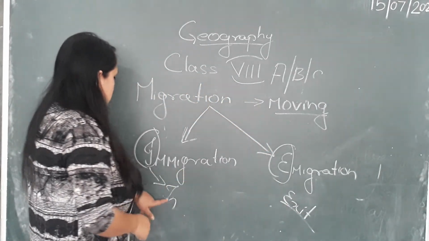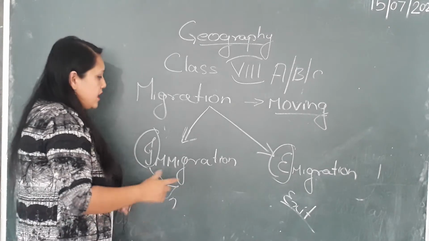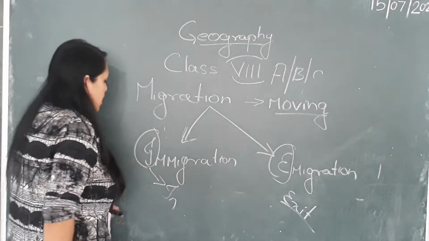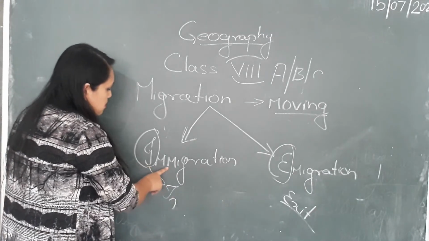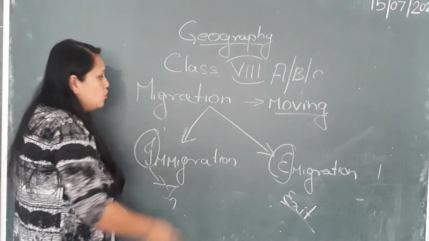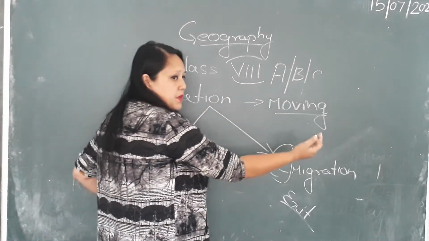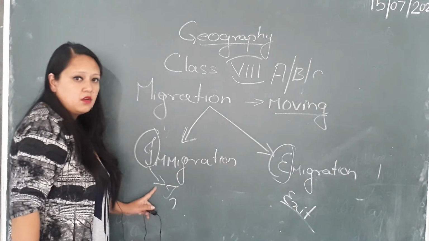So you can see that we've already done this. Like I said, both the chapters are related to each other, so the topic is going to come again and again. It's going to be repeated. So immigration is the movement of people from another place inside a particular place.